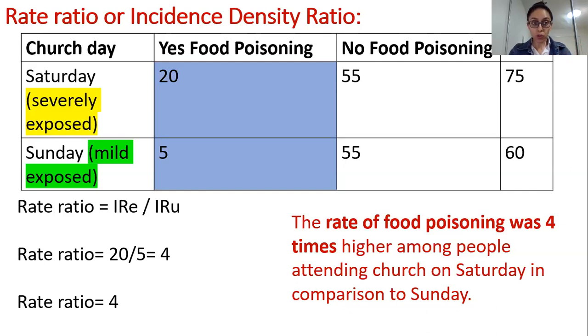So for you to understand, they have either gone on a Saturday, in which case they are the exposed group because they are severely exposed to food poisoning. If they have gone on a Sunday, they are the non-exposed or mildly exposed group, because not many have been exposed to food poisoning.